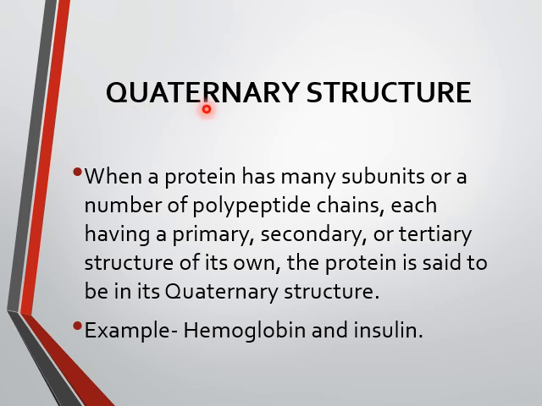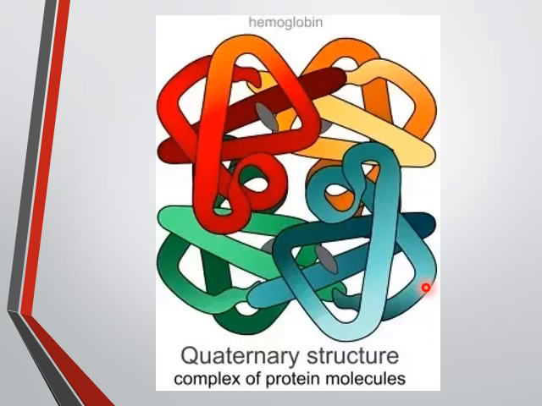Next is your quaternary structure. When the protein has many subunits or a number of polypeptide chains, each having a primary, secondary, and tertiary structure of its own, the protein is said to have a quaternary structure. Examples are hemoglobin and insulin. So here you can see the four subunits are attached and they form the complex protein structure, that is your quaternary structure of hemoglobin.